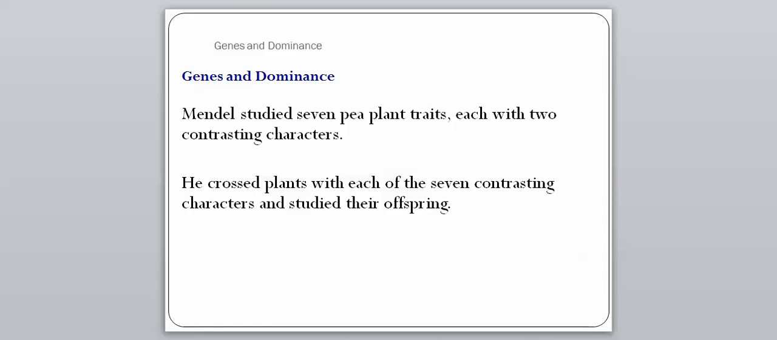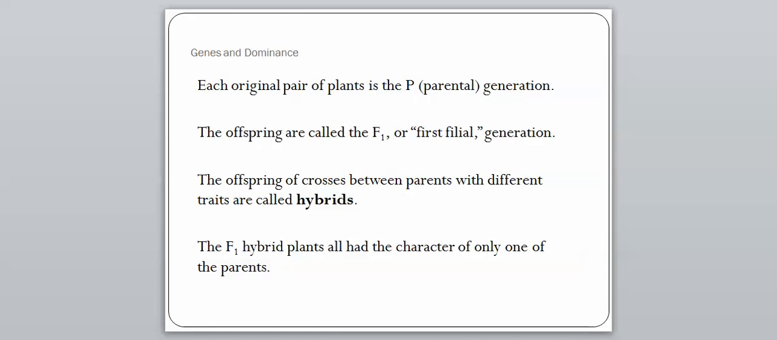He crossed these plants with each of the 7 contrasting characters and studied their offspring. So he wanted to see what happens when you mate a tall plant with a short plant, to see if it produces a medium height, tall, or short, or somewhere in between. When we talk about our first generation, each original pair of plants is the P generation, or parental generation. Pretty self-explanatory. So when you take 2 parental generation parents and you put them together, you're going to get the F1 generation.